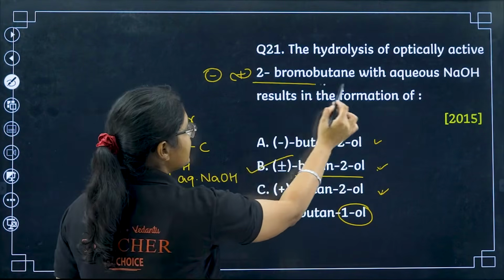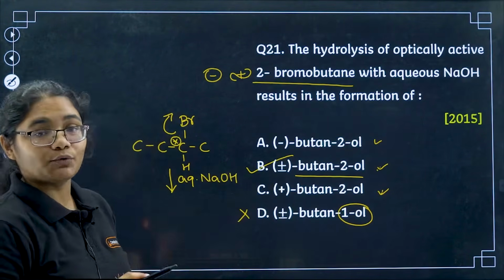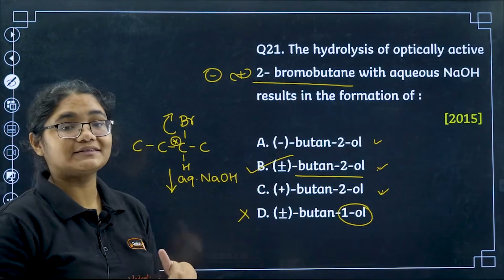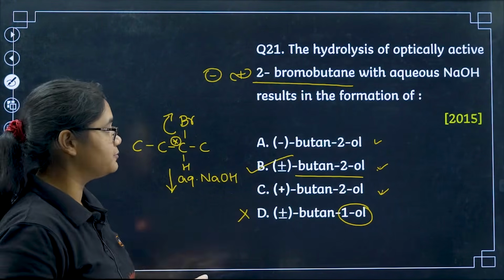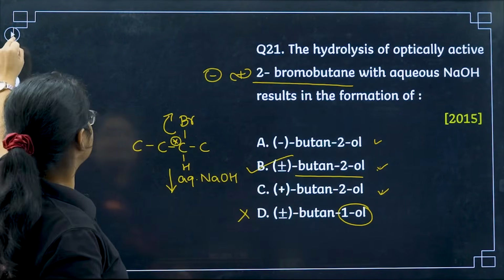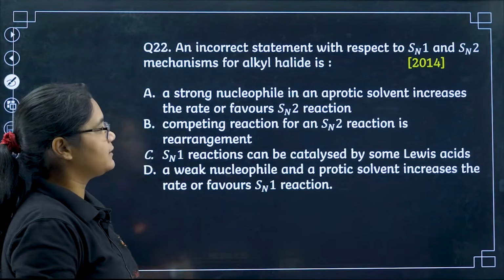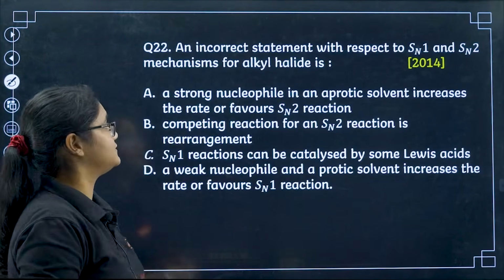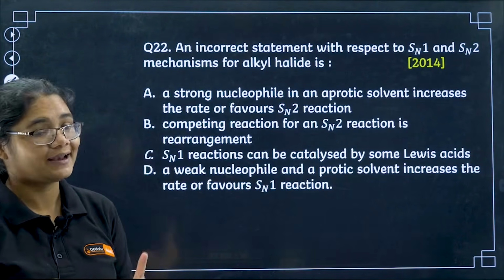But since here nothing is mentioned, that means what? That means it is going by the SN1 reaction, or we can see from the options that this will be the most correct answer. Okay. 22nd question now: an incorrect statement with respect to SN1 and SN2 mechanism for alkyl halide is: